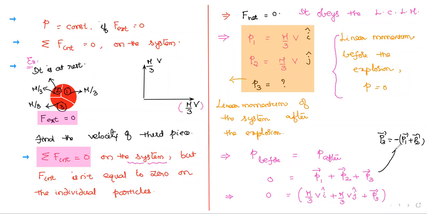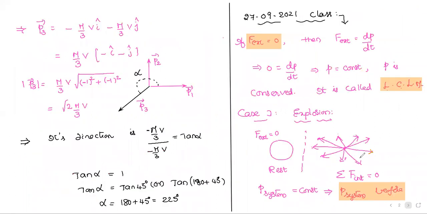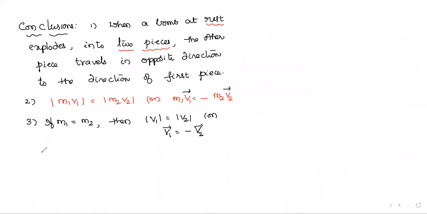From here, what I understood is that you can simply solve this question, not in this lengthy manner but in a short manner. You can see it in the conclusions.